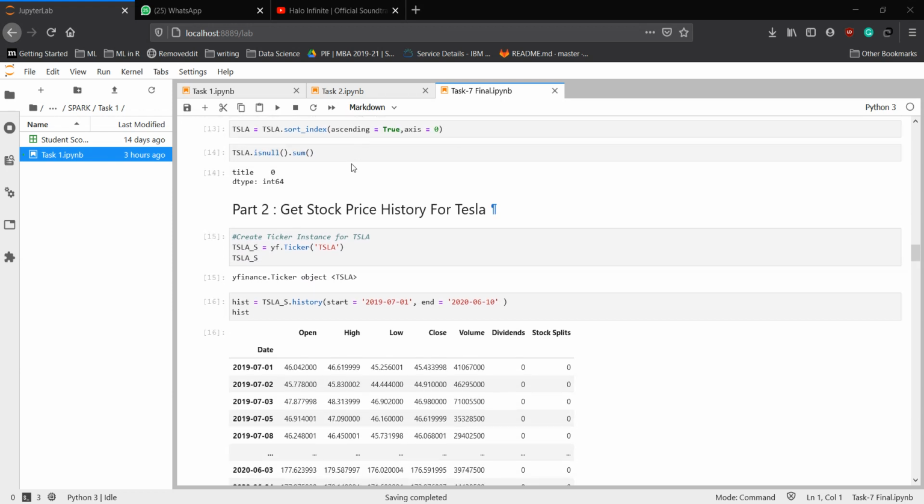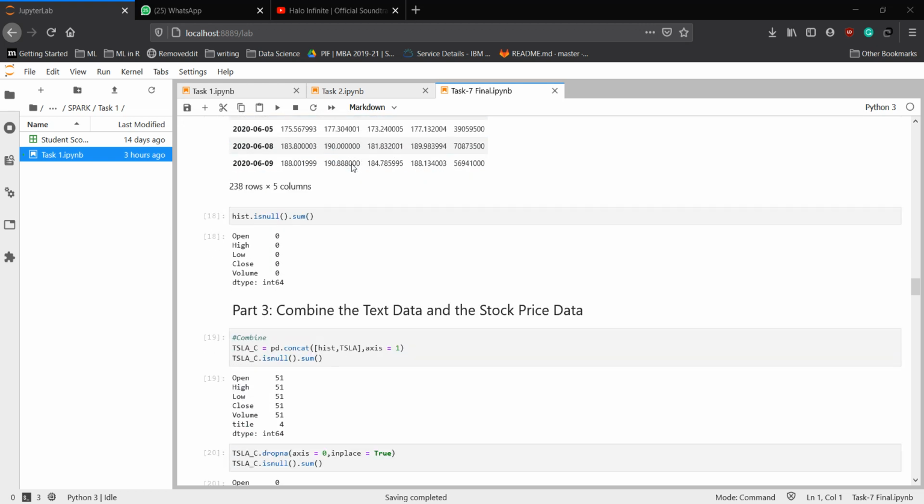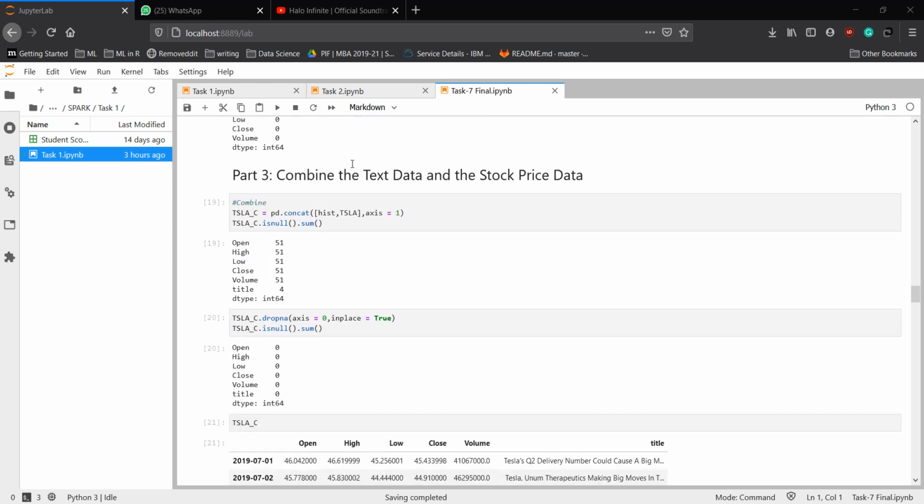For part 2, I get the stock price history for Tesla using the Y Finance library. Once the history is stored in a variable, the stock split and dividend columns are dropped. And for part 3, I combine the text data and the stock price data with the common factor being date index. All null items are dropped from this data frame.